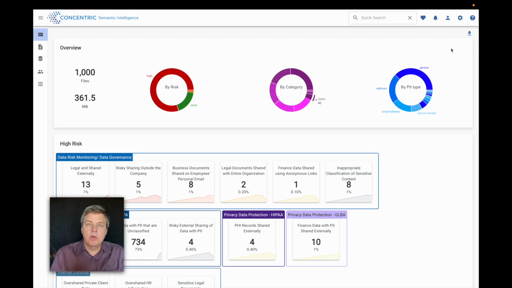Data access governance of internal information can be critical for regulatory compliance, fiduciary responsibilities to your clients, or simply to prevent unnecessarily sensitive information from being too broadly shared within your organization. It's a tough challenge for a lot of teams because finding the information, understanding what it means, and really understanding whether or not in fact it's overshared is a big challenge.